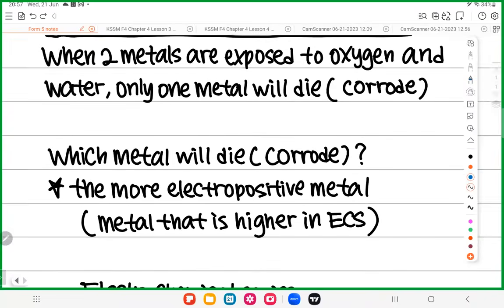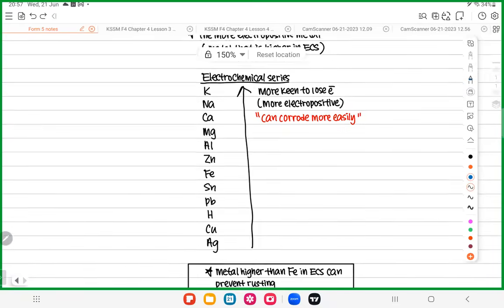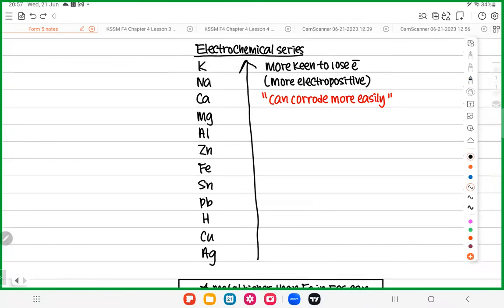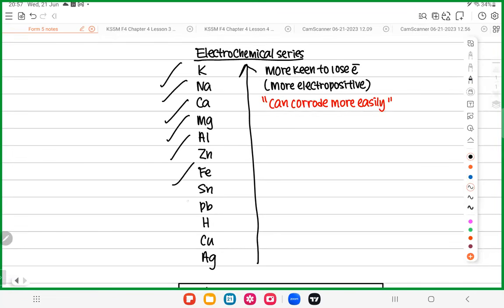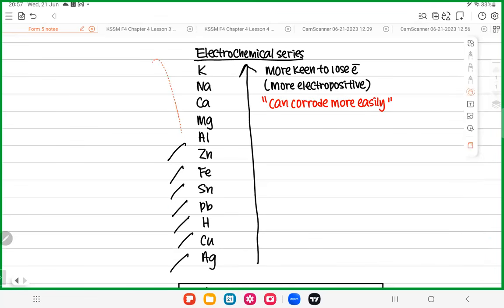Why? Look at here. This is your ECS. I hope everyone remembered it. So you can use your own method to memorize the ECS. If you have been following my class, you know my method is "kalau nak kahwin mesti ada zakar, fantastic, sebab papa hendak cucu anak." That is my way. But you can use your own style, your own method. It doesn't matter as long as you can memorize your own ECS. Yeah, right? So this is the ECS.